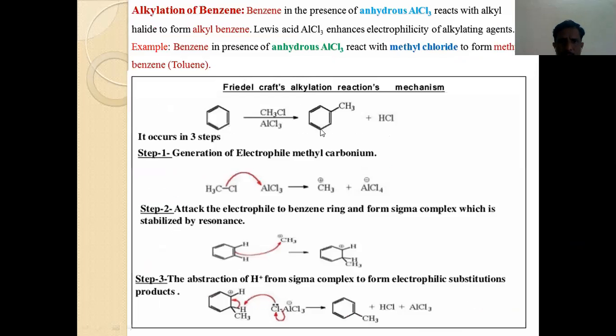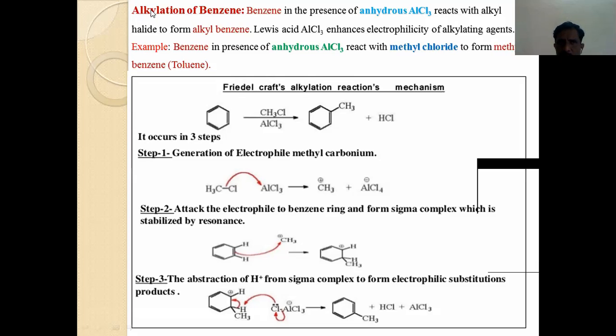So next reaction. I have just shown in the first slide that there are two types of Friedel-Crafts reaction. One is Friedel-Crafts acylation, another is Friedel-Crafts alkylation. So we are going to discuss alkylation. Now in the first slide, in the first reaction, that is acylation, I put in front of you the meaning of acylation. Similar to that, I want to share the meaning of alkylation.